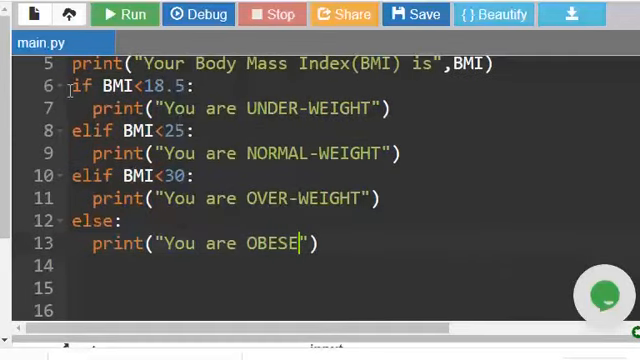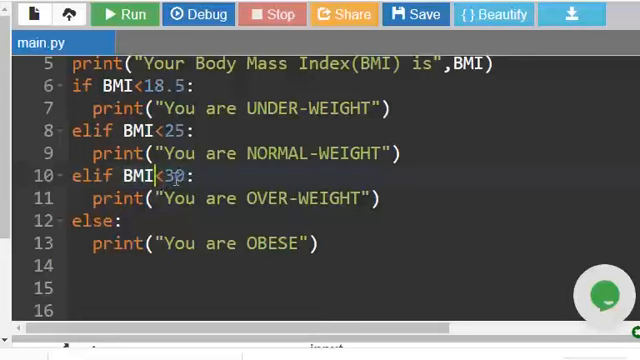Here I can see the if block: if BMI is less than 18.5, you are underweight. Only when it is 18.5 or more will it come here, so we need not compare again. Again, 18.5 or more, we just need to compare whether it is less than 25 or not. If less than 18.5 is false and less than 25 is also false, then it will come here. That means it is already 25 or more.